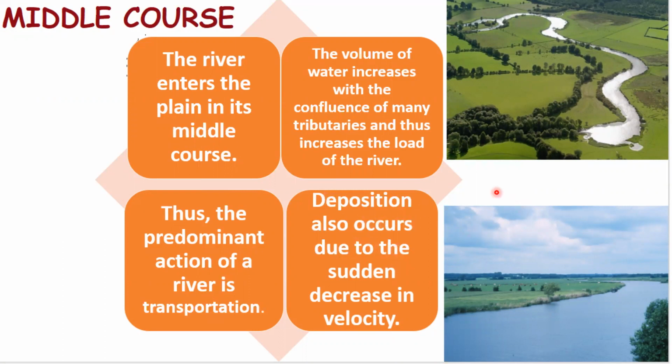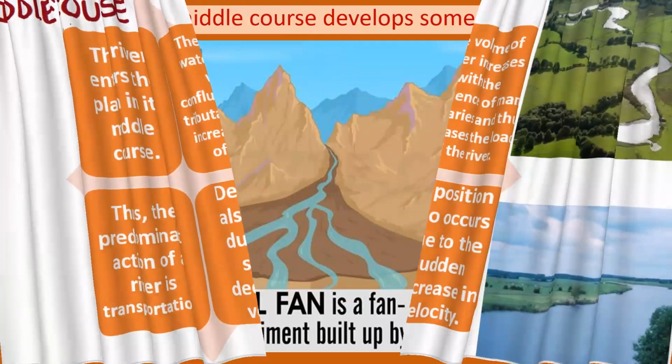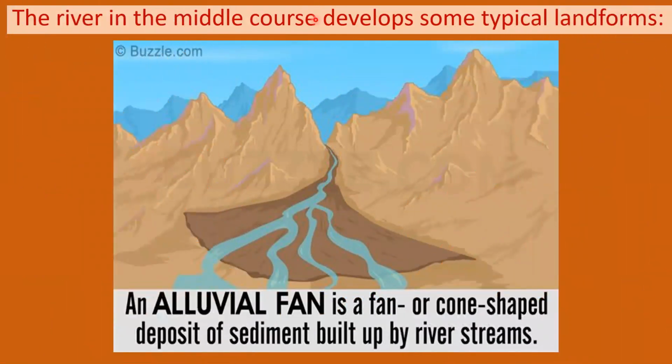And since the water from all the tributaries joins the main river here in the middle course, the volume of the river is maximum. The river in the middle course develops some typical landforms like the alluvial fan. This is the alluvial fan, the cone-shaped or fan-shaped landform. Here, the sediments brought down by the river from the source are deposited at the foothills in a conical shape. And this area is called an alluvial fan.